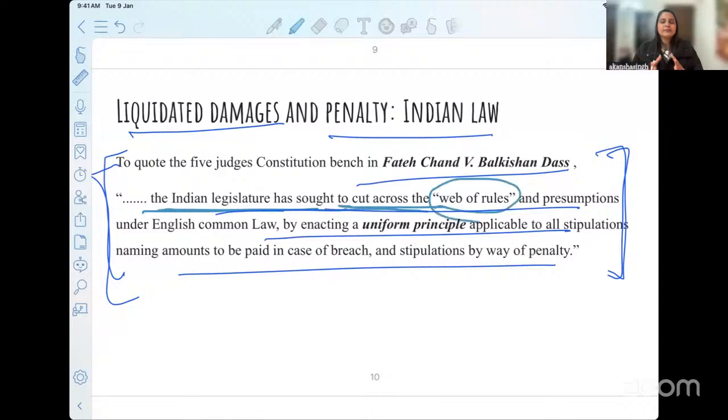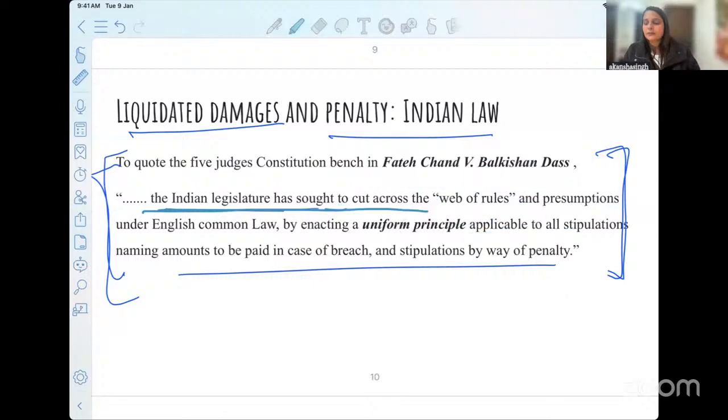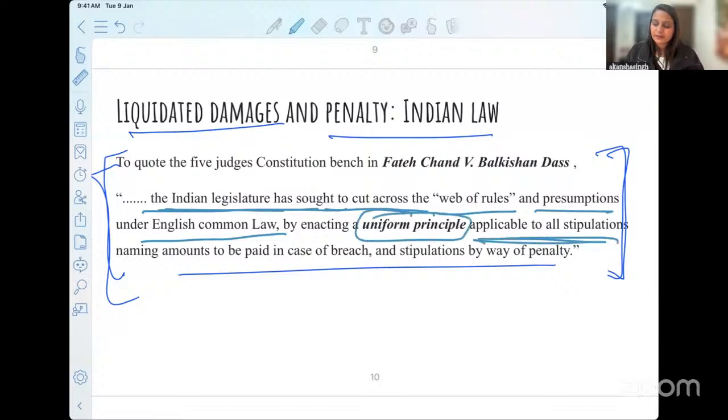In other countries, if it is liquidated damages, you will have to go with the stated amount of money. If it is penalty, you can't go ahead with the stated amount of money. These webs of rules we have tried to let go of. So the Indian legislature has sought to cut across the web of rules and presumptions under the English common law by enacting a uniform principle applicable to all stipulations, whether it is a stipulation by way of penalty or any other amount that is liquidated damages.